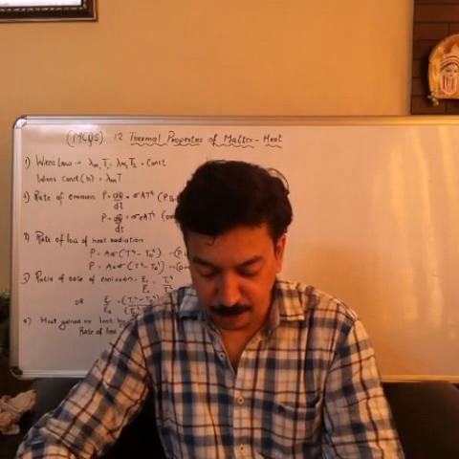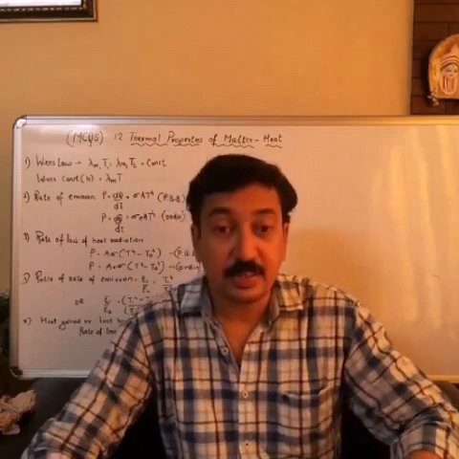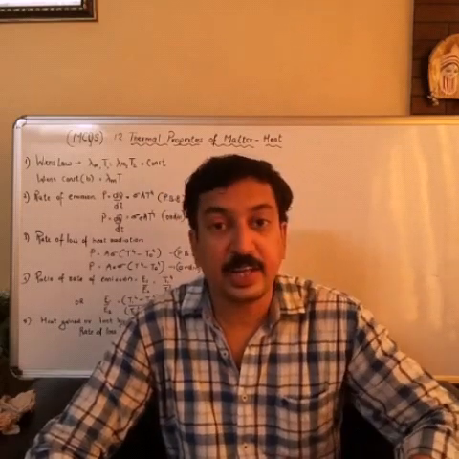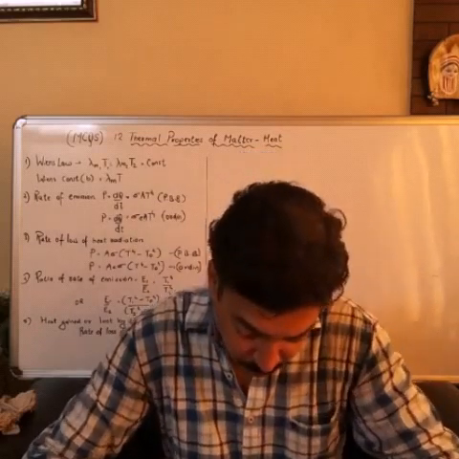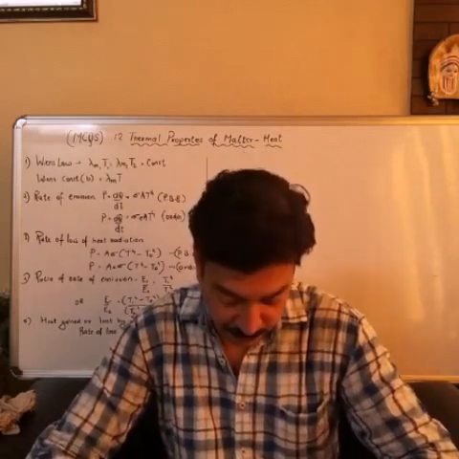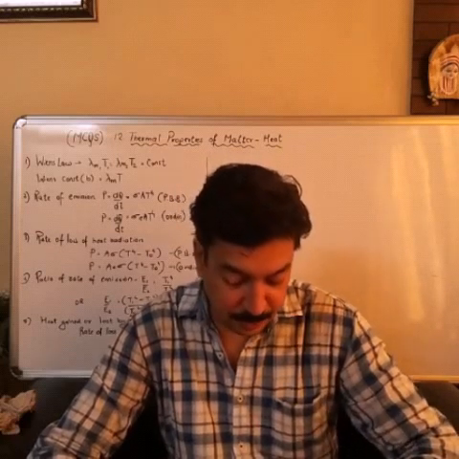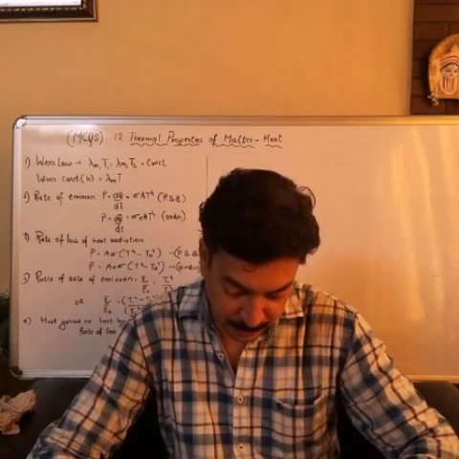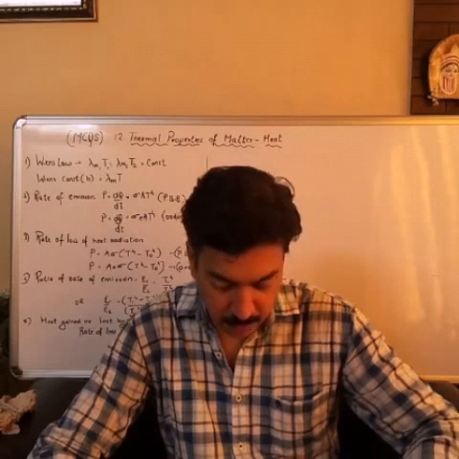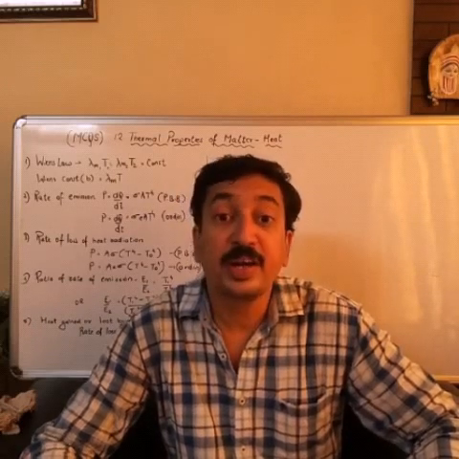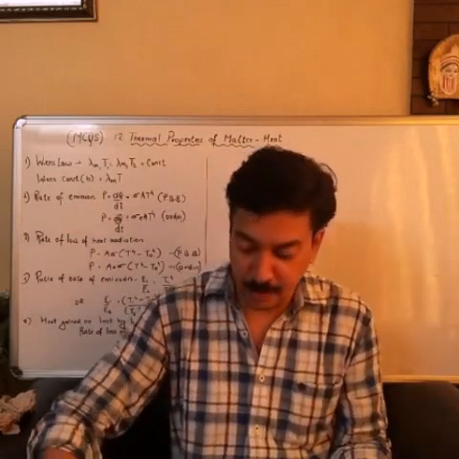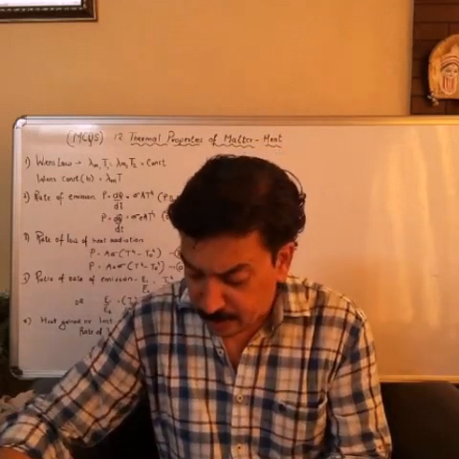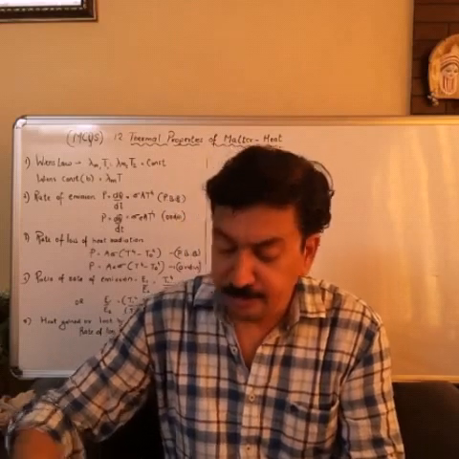They have mentioned the rate of cooling at 600 Kelvin and they are asking you to find the rate of cooling at 400 Kelvin, and the temperature of the surrounding is 200 Kelvin. Here I will make use of this formula.